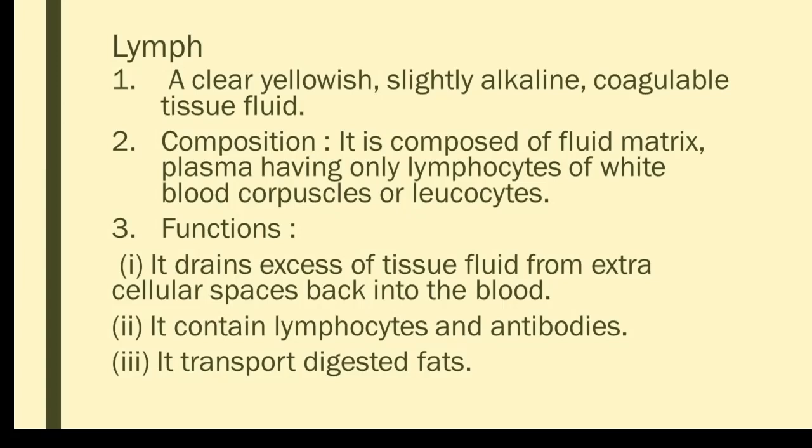This lymph will be circulating throughout the surface of the tissues, organs and organ systems, and the transport of substances takes place through direct diffusion. The oxygen will be taken, and instead from the tissue the carbon dioxide will be given out. In that way there will always be a diffusion. So it acts as the medium between the blood and the tissue.